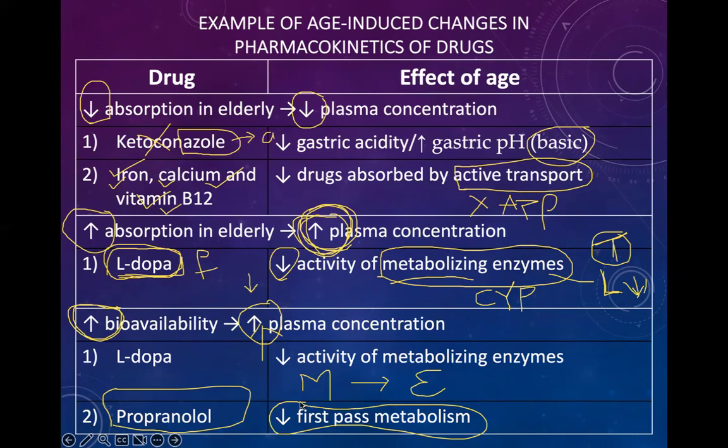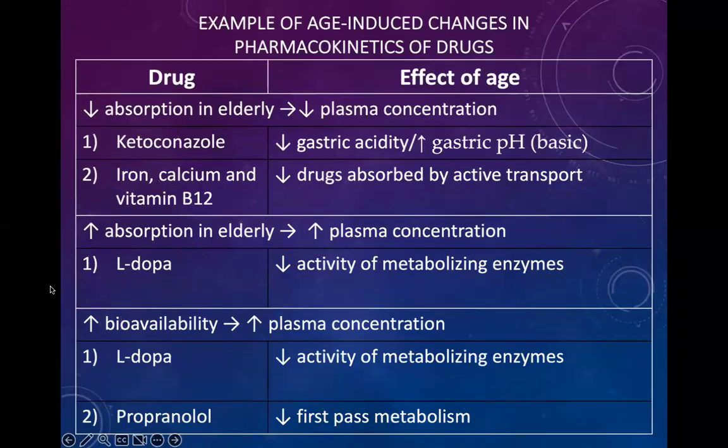Now, what is first pass metabolism? Liver. Yes. After the oral administration of the drug, it reaches the portal circulation, meaning the liver, and it is metabolized in the liver. This is called first pass metabolism. We can say checkpoint.